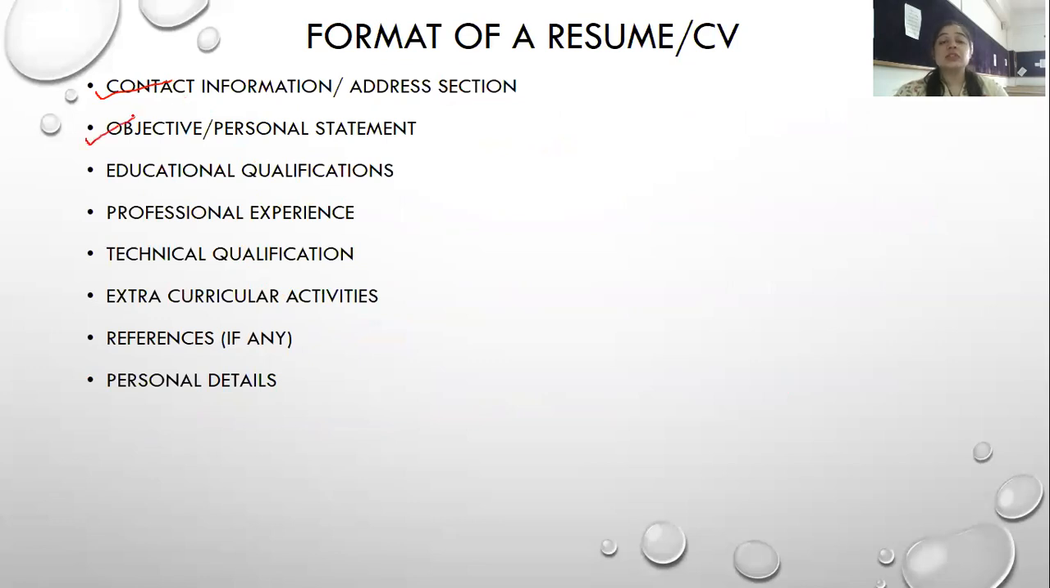Objective: if you have certain goals, some objective in your life, or a personal statement, or you expect something from the company, then you can state an objective in the resume. You state your educational qualification, your professional experience, technical qualification, extracurricular activities that you have participated in, any references if you have, and personal details. Some minimum personal details are mentioned in a resume.